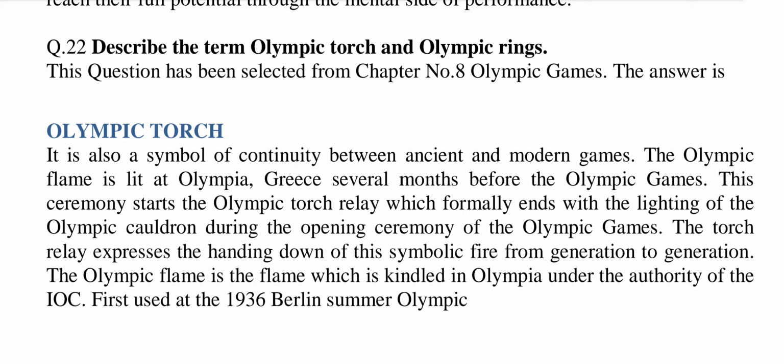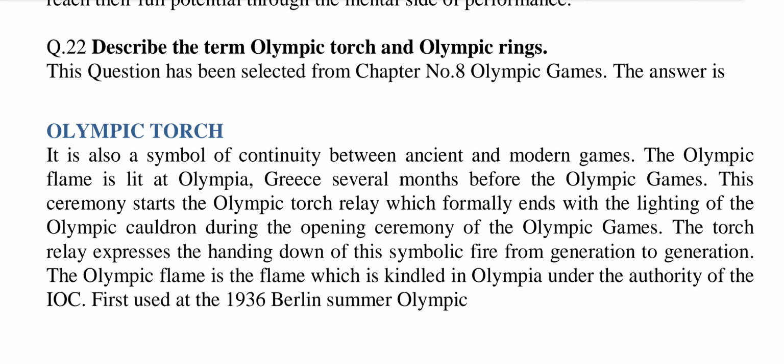The Olympic flame is lit at Olympia, Greece, several months before the Olympic Games. This ceremony starts the Olympic torch relay, which formally ends with the lighting of the Olympic cauldron during the opening ceremony of the Olympic Games.